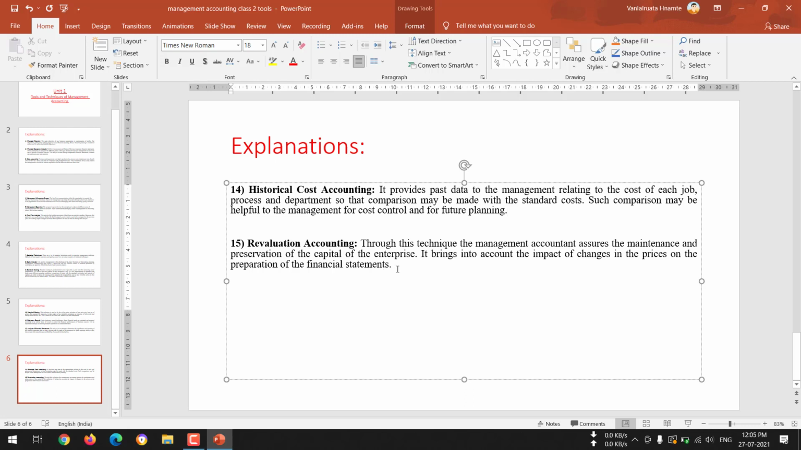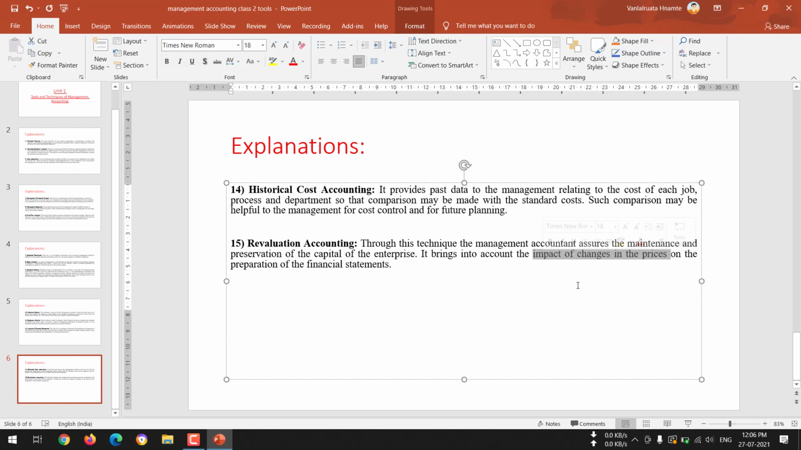liquidate, if the company wants to close down, then in that case the assets and liabilities values need to be revalued. So in that case, the changes in the price on the preparation of the financial statement can also be shown. It brings into account the impact of changes in the price on the preparation of the financial statement. Impact of changes in the prices means whenever there is any kind of difference.